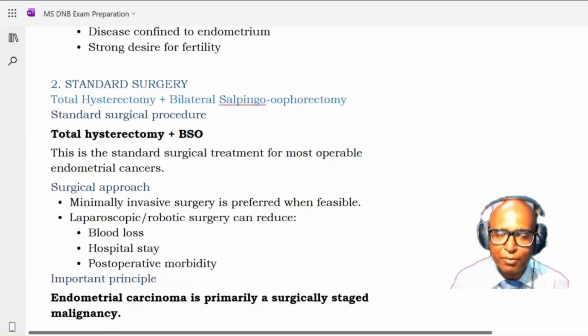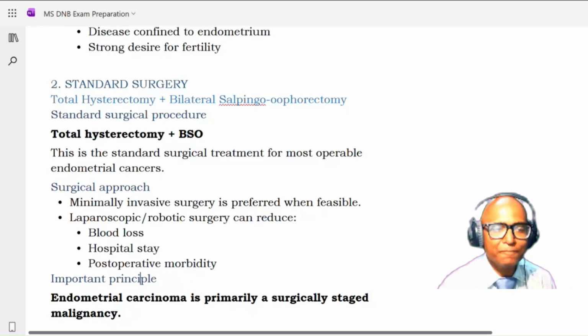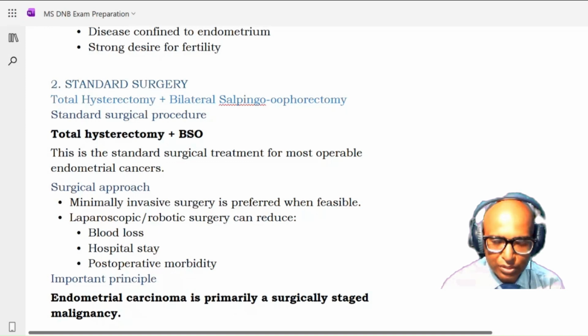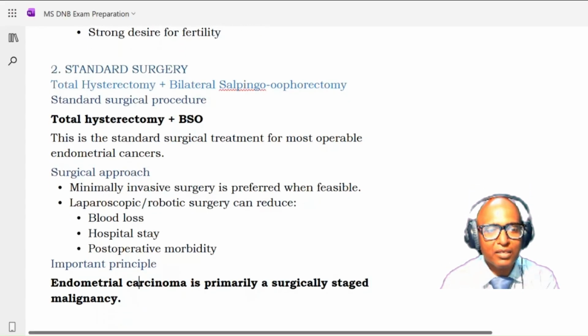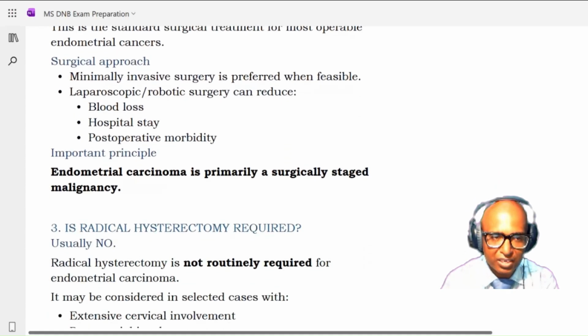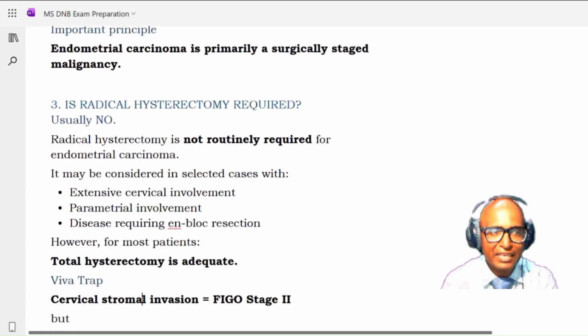And what is the surgical approach? The surgical approach is minimal invasive surgery. You should use either laparoscopy or robotic surgery as far as possible, depending upon the facility, rather than going for laparotomy. This is what the cancer update says. So minimal invasive surgery is preferred when feasible. Laparoscopic or robotic surgery will reduce the blood loss, hospital stay, and post-operative morbidity. Endometrial carcinoma is primarily surgical staged, so it is a surgically staged malignancy.